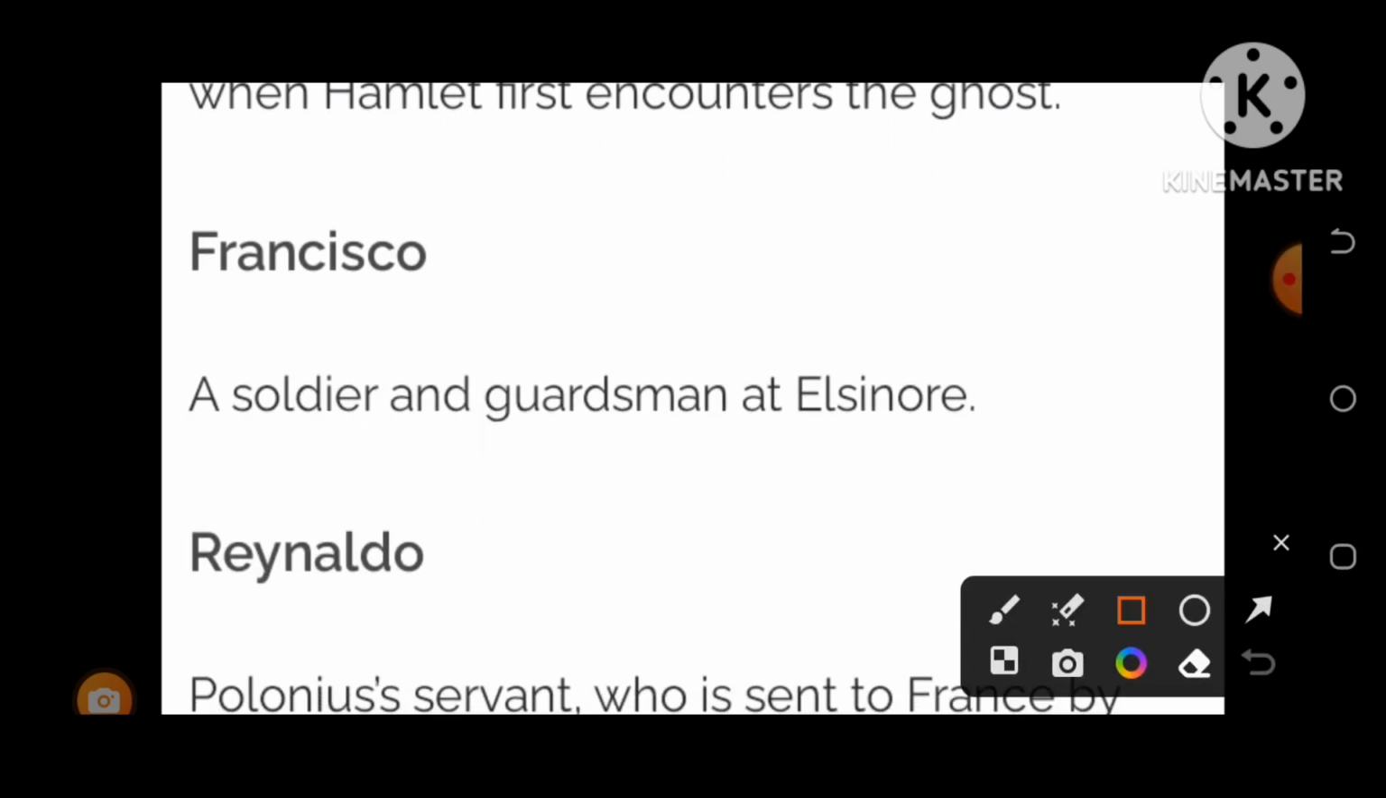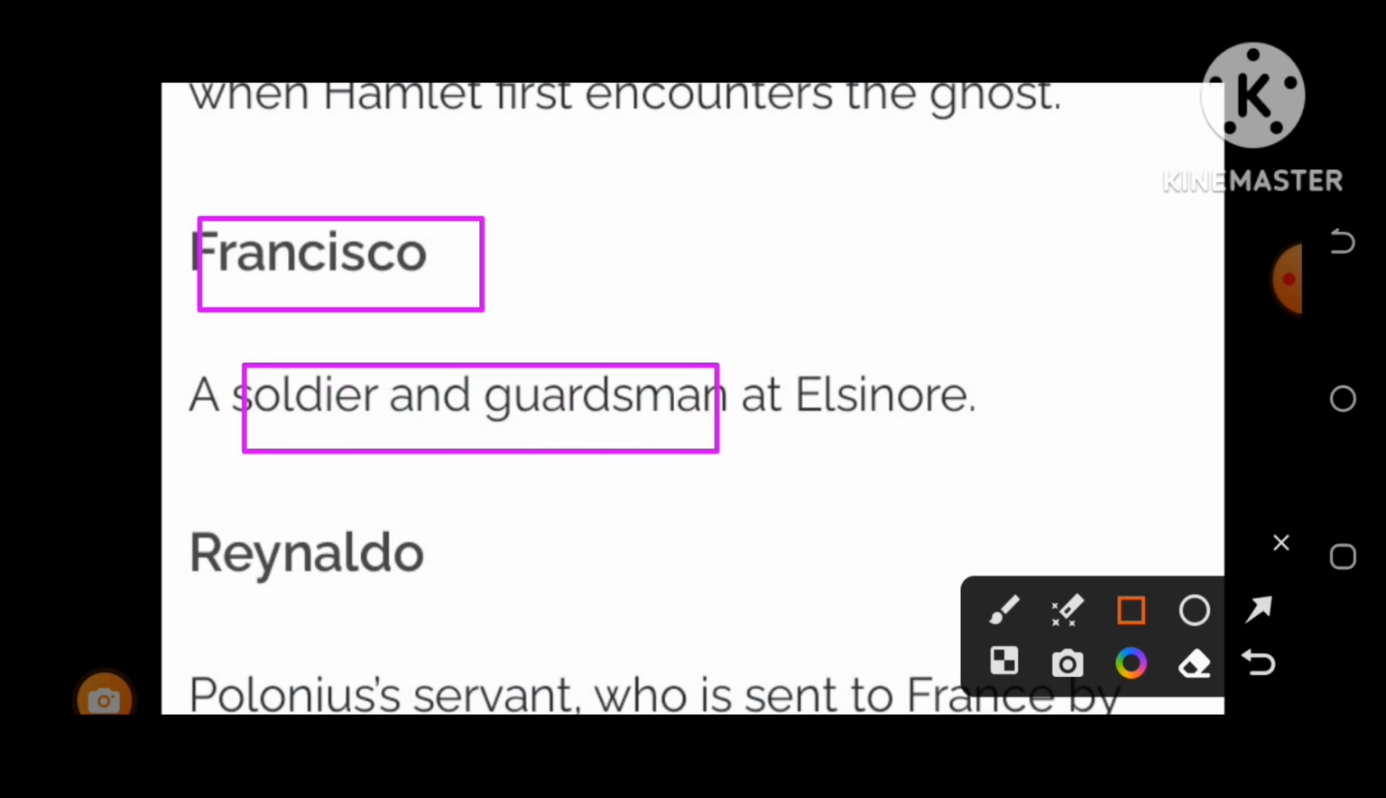The next character is Francisco. This is also an important character. Francisco, a soldier and guardsman at Elsinore. Sometimes, very rarely, such a question is asked. Though the characters are not very important, yet questions are framed. So it may be asked, who was Francisco and in which play of William Shakespeare does he appear.